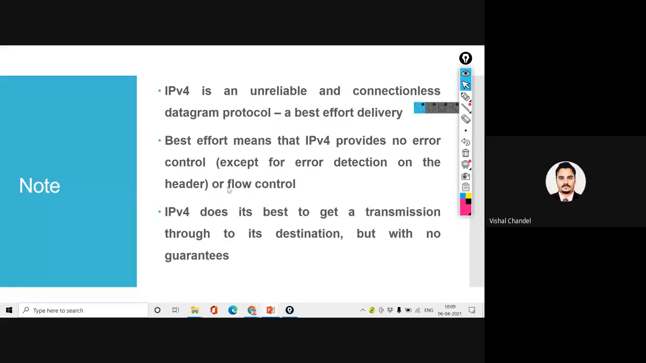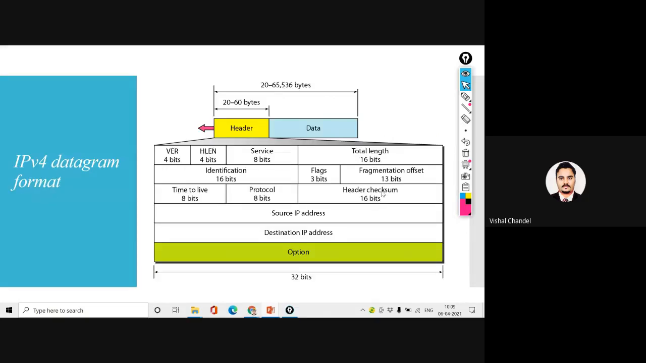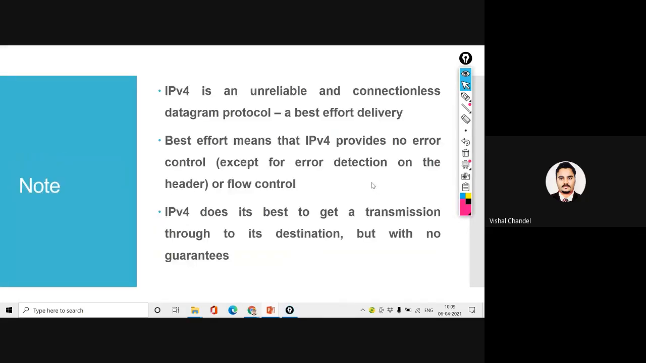After that, we also discussed a very important concept of IPv4. It was related to error control, not just error detection. It does not just detect the error; we have also discussed flow control. After that, we discussed that there is no guarantee of delivery. So these were the main features of internet protocol 4.